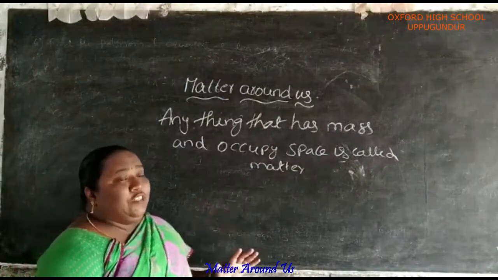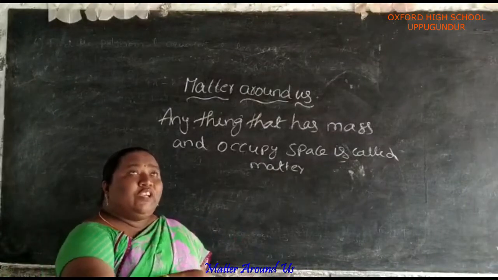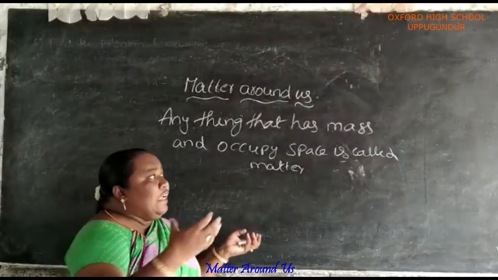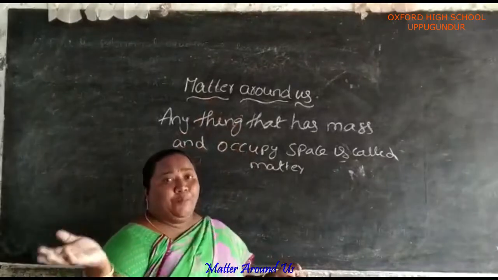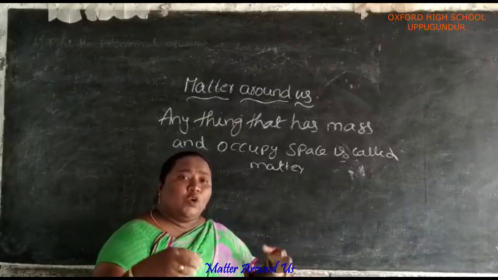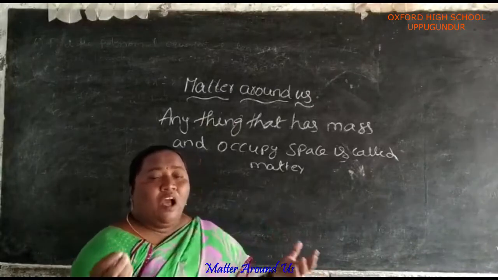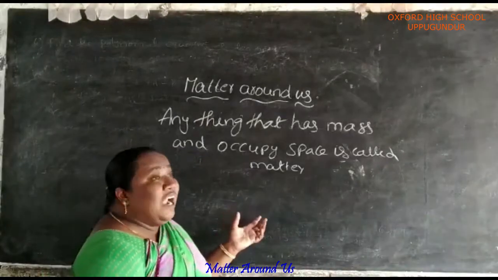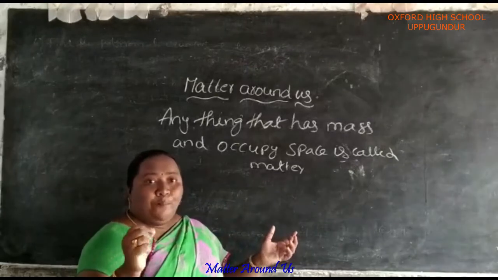If you observe your surroundings, almost all things are made up of matter. Suppose you take this blackboard, the blackboard is also matter. Tube light, bulb, bench, chair, pen, book, chalk piece, duster, all the things surrounding you in your kitchen, bedroom or dining hall are made up of matter only. The matter is made up of tiny particles.